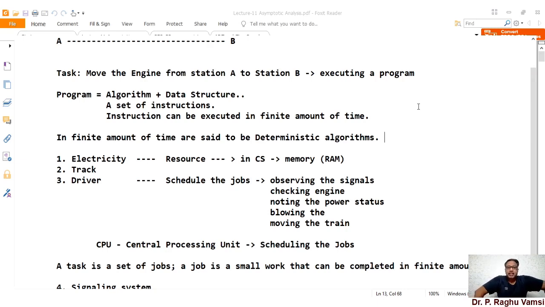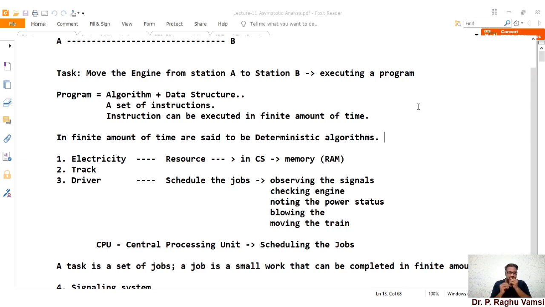Most of the algorithms that we are going to see in our syllabus are deterministic algorithms. That means if you write: check whether the stack is full or not; if the stack is not full, insert the element into the stack; and remove the element from the stack. This is an algorithm with step-by-step execution, which can be completed within a finite amount of time, so it is very deterministic in nature.